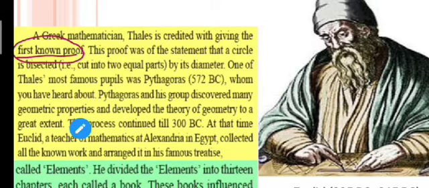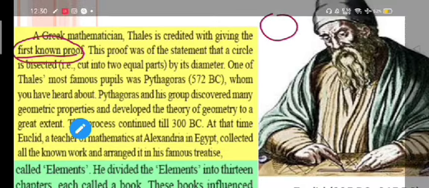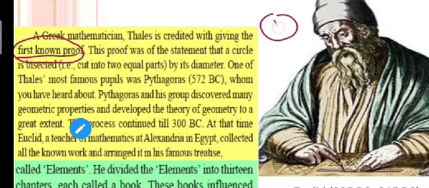So what was that proof? That proof was that a circle is bisected by its diameter, that is, cut into two equal parts. After Thales, the most famous pupil was Pythagoras.